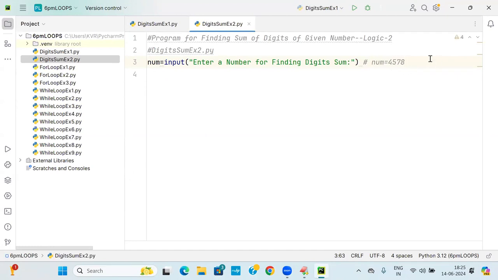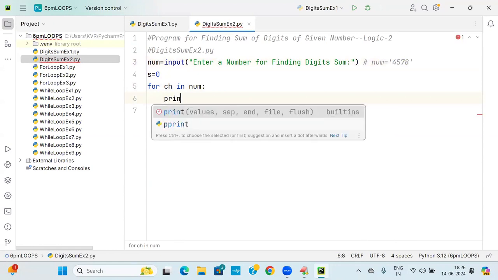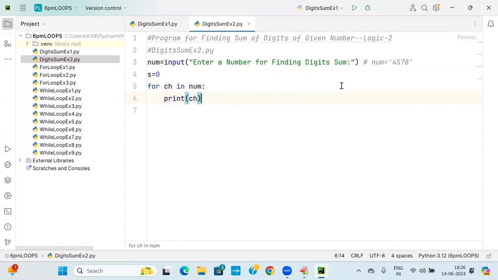What is the type of this now? STR. Now from STR, I want to get the data. How do I get the data from STR? S is equal to 0, and I'm writing for CH in NUM. NUM is a number, but it is a string inside. There I am writing, just try to print CH. These digits will print one by one.